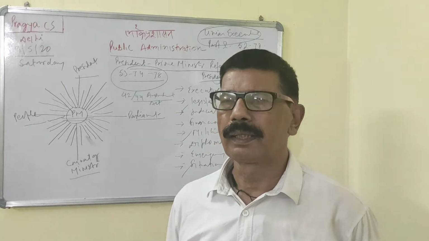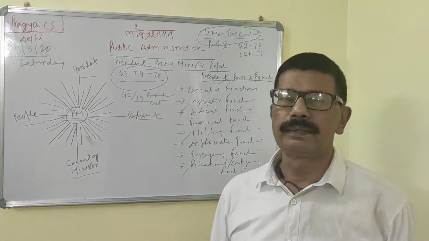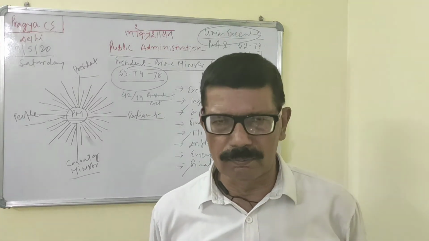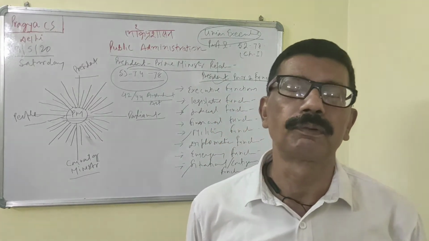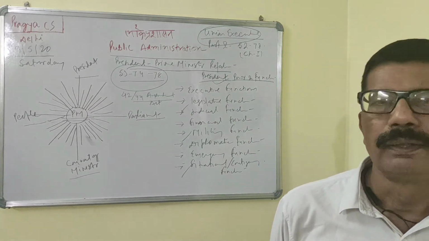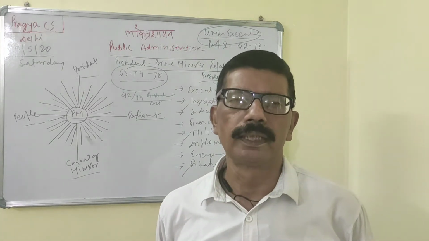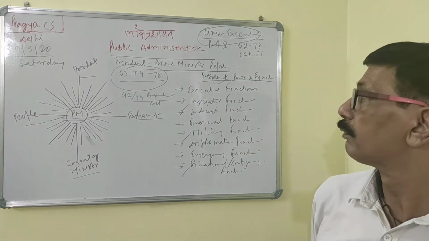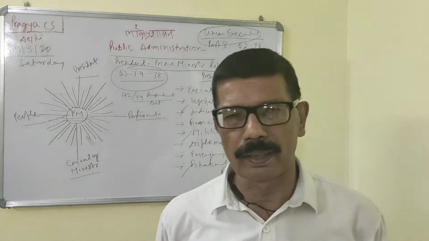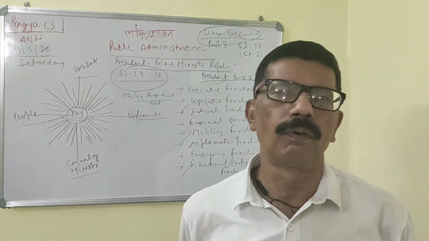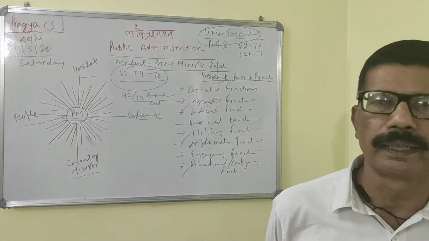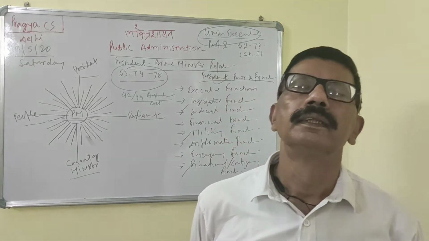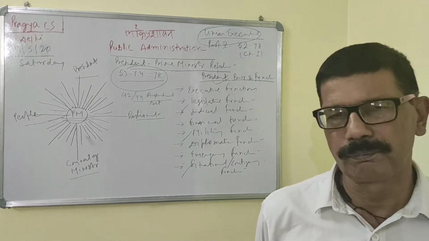Getting the point? Now we will discuss legislative functions. Under Article 79, there is a provision that Parliament consists of the President, Rajya Sabha, and Lok Sabha. The President is an integral part of the legislature or Parliament. He has the power to summon sessions, prorogue, and dissolve the Lok Sabha as well.